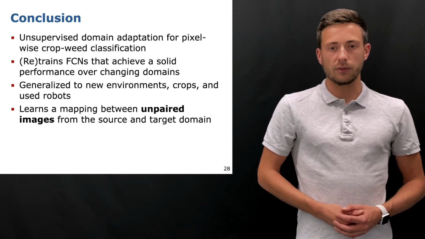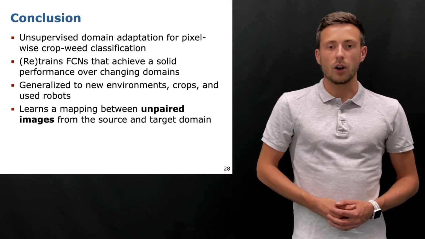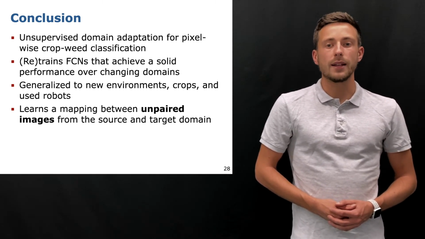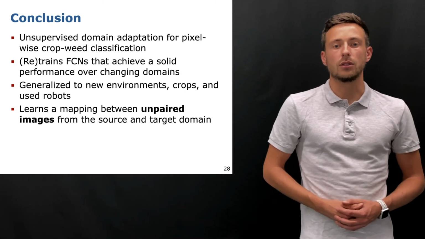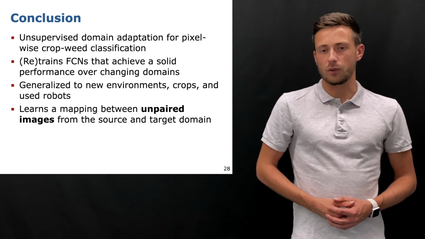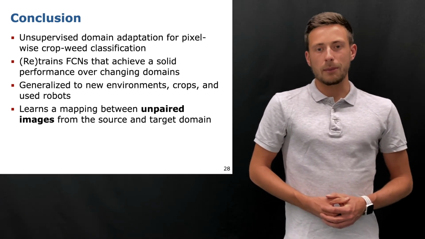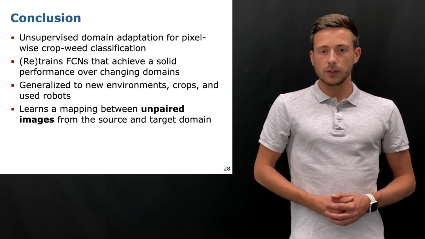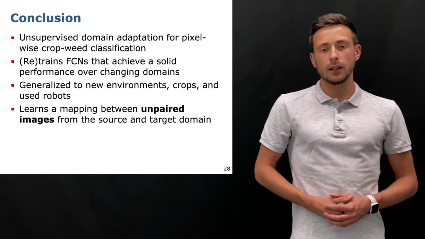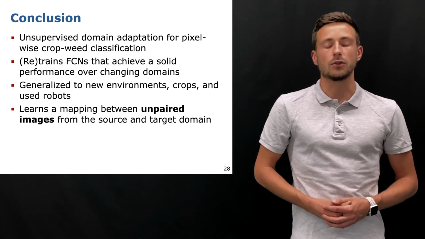Our extensive evaluation demonstrates that we outperform CycleGANs in changing domains and substantially improve the generalization capabilities of crop weed classification systems. Our approach learns a mapping between unpaired images from the source and target domain by exploiting cycle as well as semantic consistency constraints.